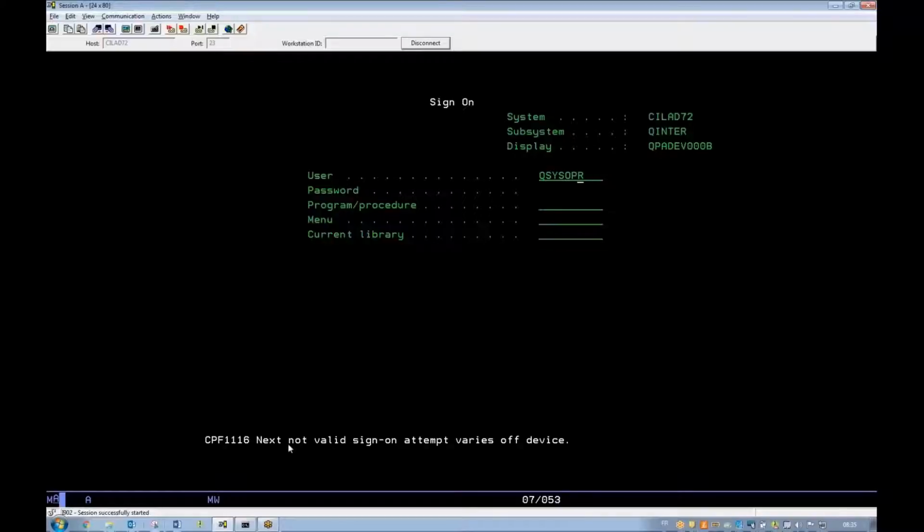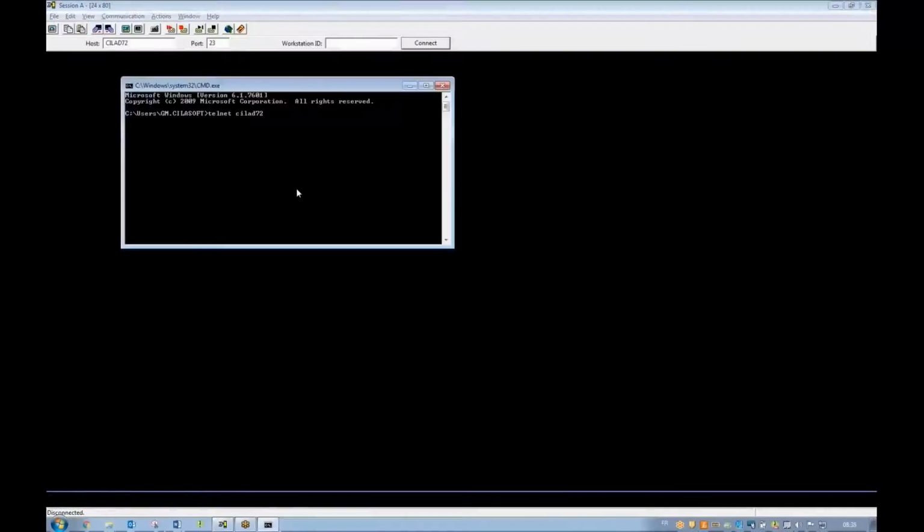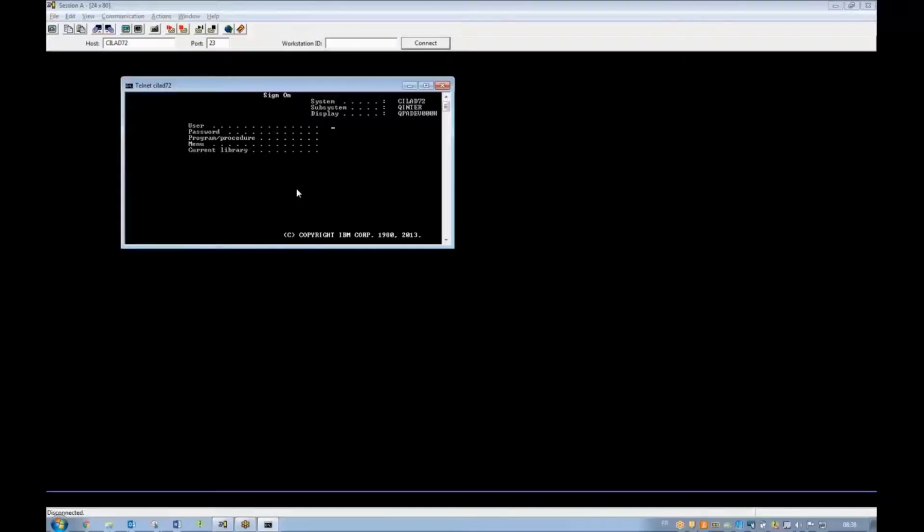As soon as we press enter, we see that the device is switched off. Not a real problem. Let's use another tool such as a Windows Telnet client to log in as a well-known HA product such as Mimix. As soon as we press enter, we clearly see that the user does not exist. Again, not a real problem. Let's now try a well-known IBM user such as IBM SPT.